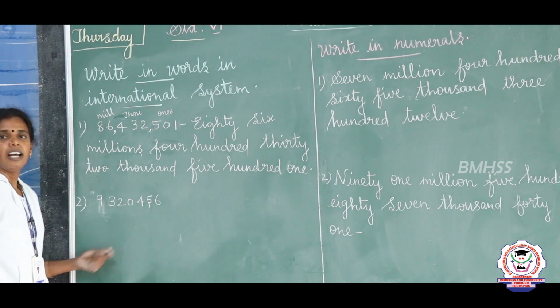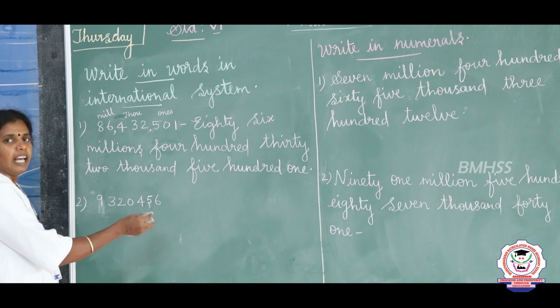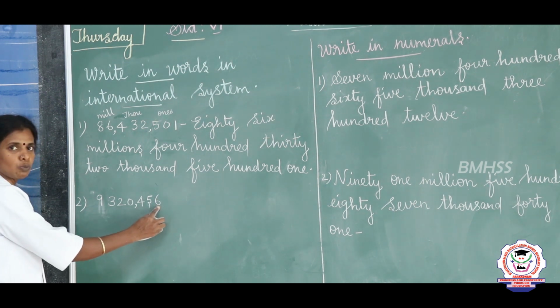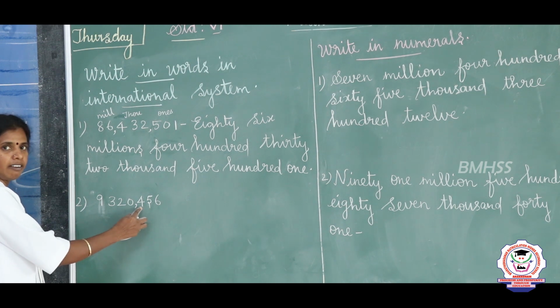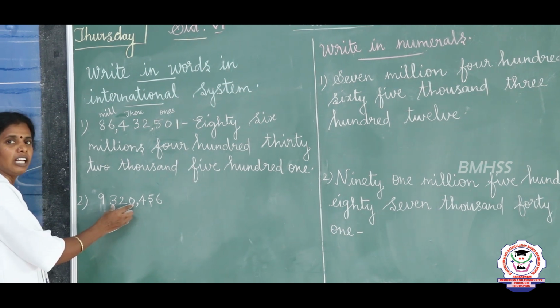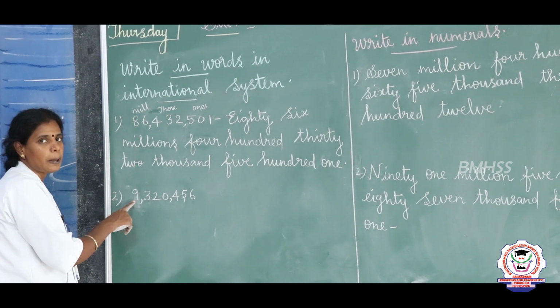Yes, Darshini. Now where I want to place the comma first? After how many digits? Yes, after 3 digits we are going to place the comma. So first place is ones, tens, 100. Next to hundreds place the comma. Then 1000, 10,000 and 100,000. So these 3 periods are in the thousands periods. Then place a comma. Next to thousands, this is millions period.